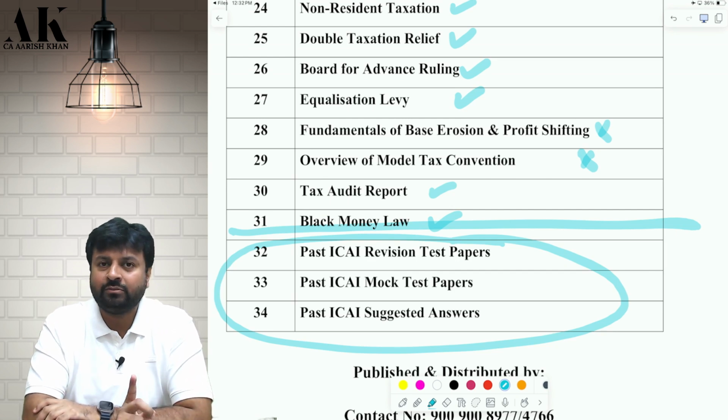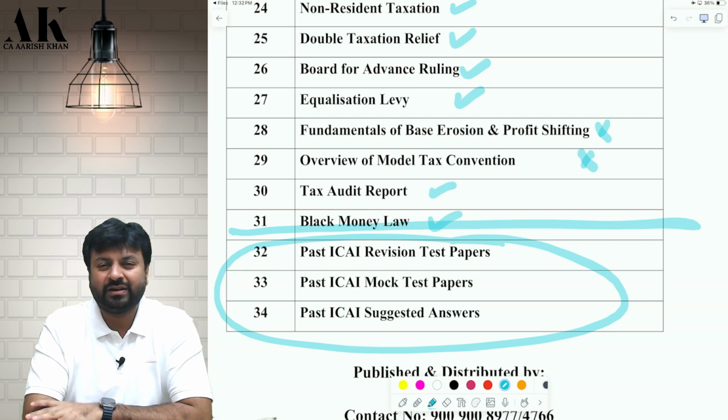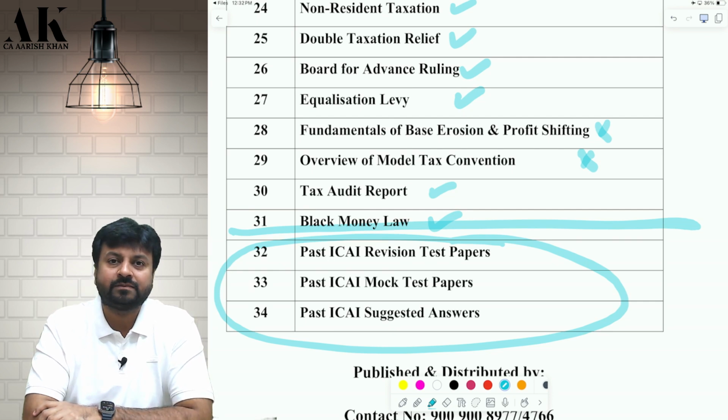It takes a lot of time to make this book. I have put a lot of effort into making this book, and this is one of the best books that I have ever made in my life. For the last 3 months, from July, August, September, October, almost 3.5 months, I have been updating this book. So it is fully updated.